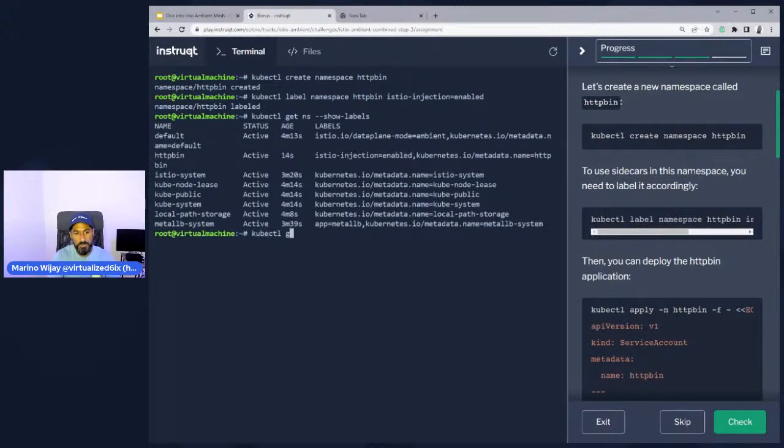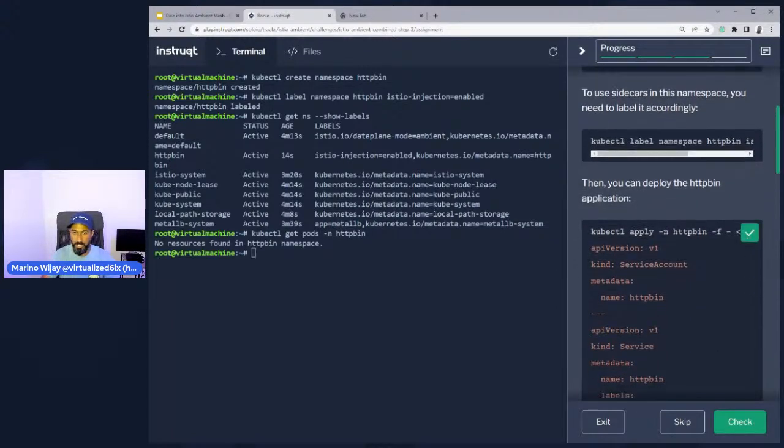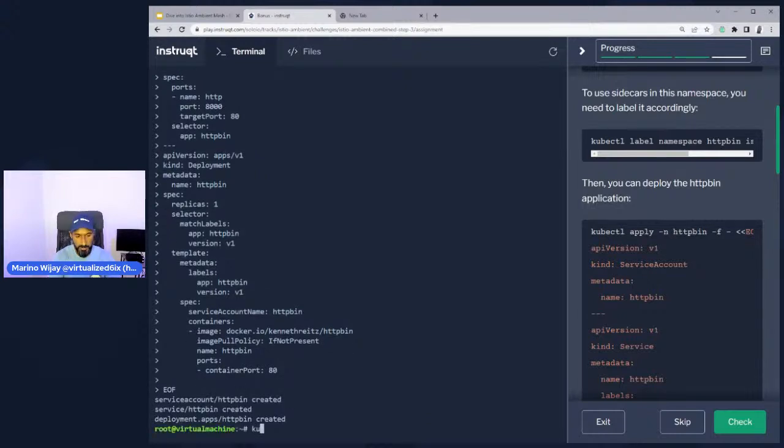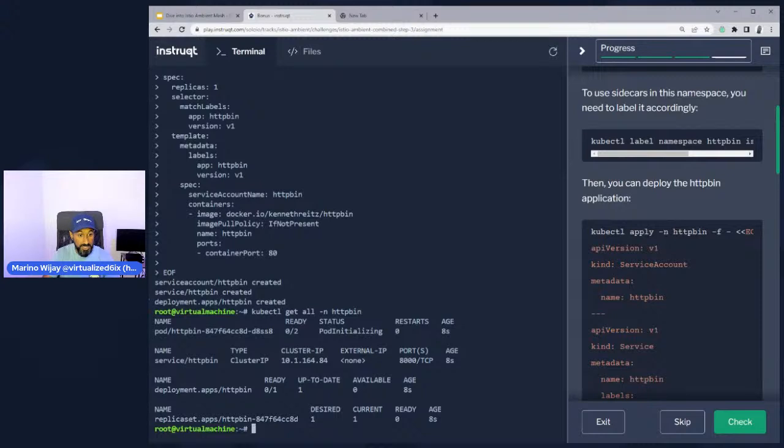Now, we have no services in the httpbin namespace yet, so we're going to deploy a service account, a service, a deployment, and we're going to have something that is going to start making a request. If I do a kubectl get all -n httpbin, you will see that I have a pod that's up and on its way, but notice 2 out of 2.